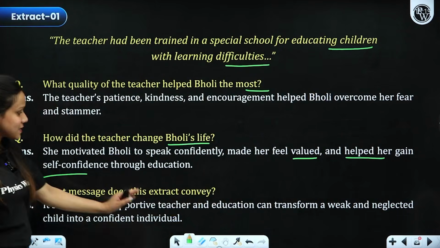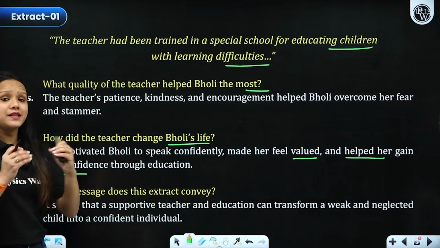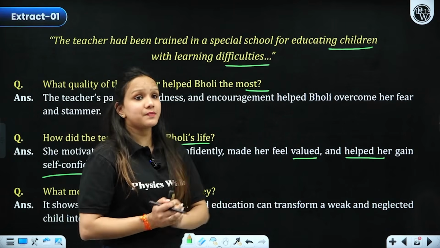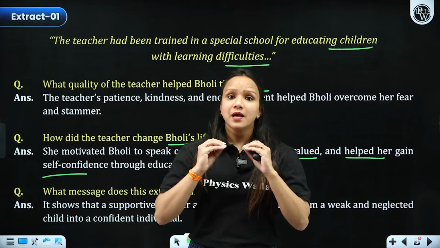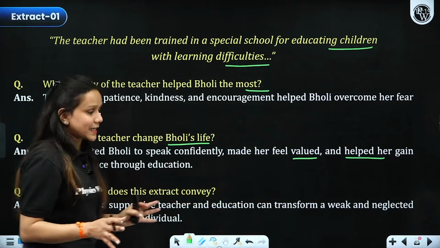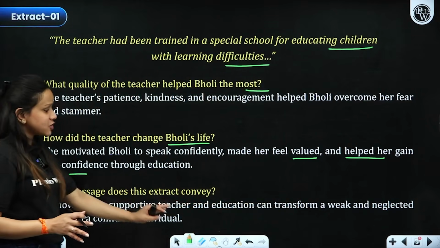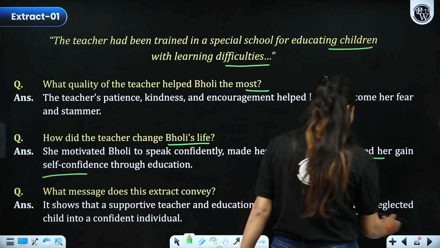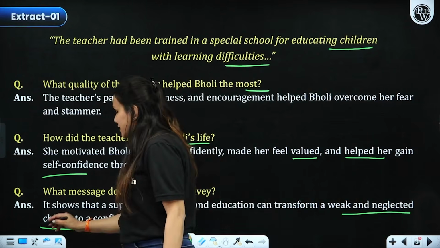So what message does this particular extract convey? It conveys a very beautiful message that your teachers have a very powerful impact on your life, right? It shows that a supportive teacher and education can transform a weak and neglected child into a confident one.